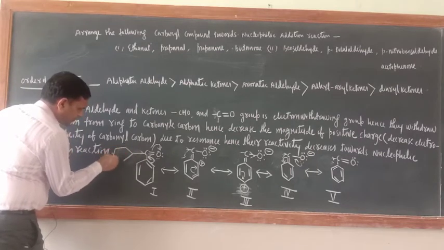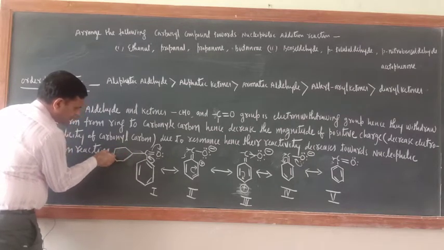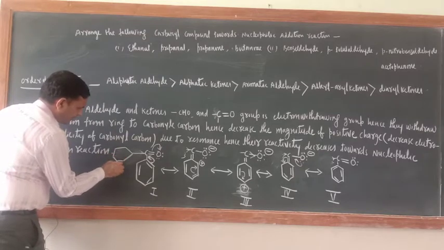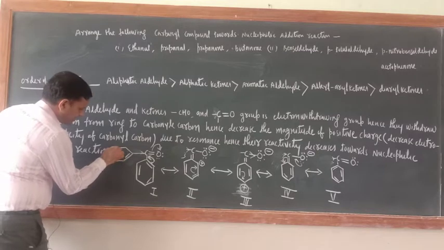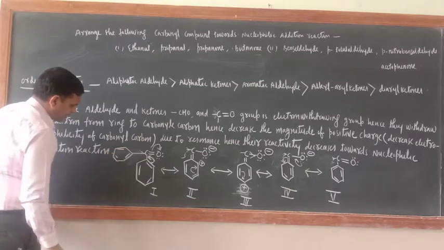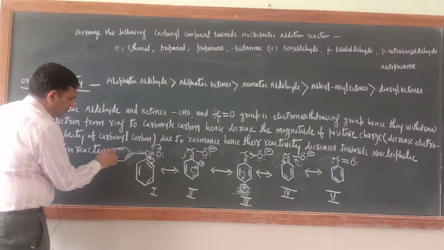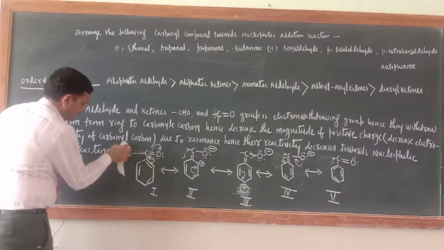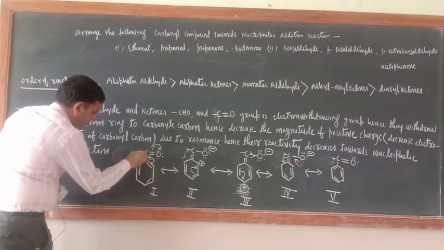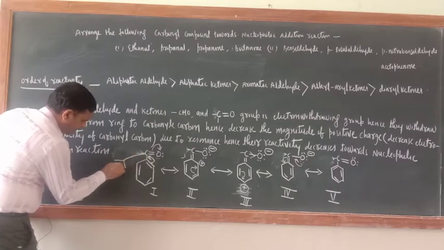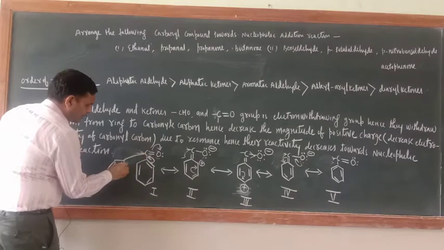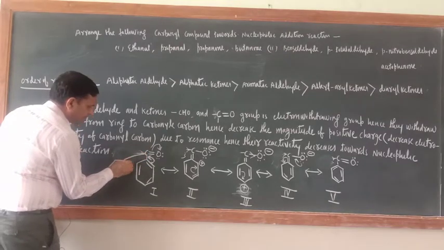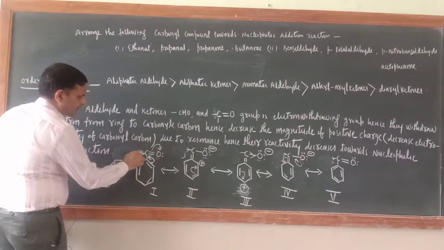This is, and this is. Correct or not? 1, 2, 3, 4, 5, 6. No, this is wrong. Just see, I am making it like that. This, and this. Correct or not? So as this is giving electrons, same way this electron will also be shifted toward this side.